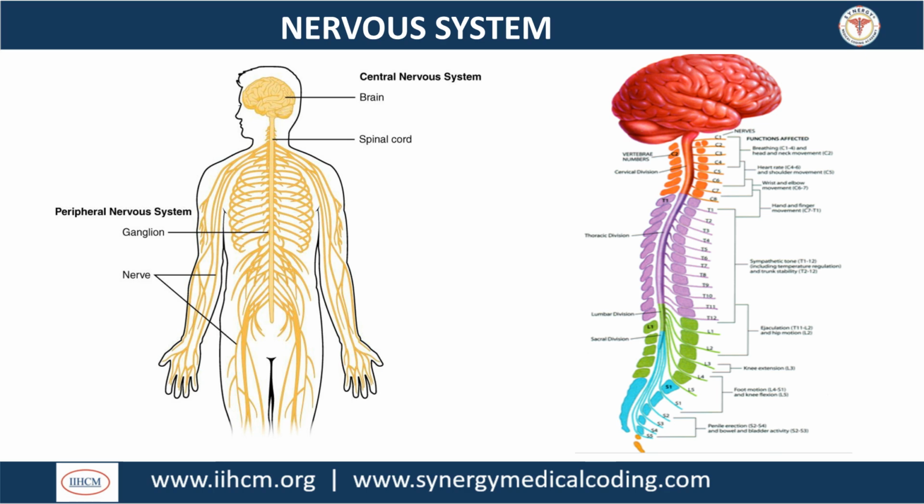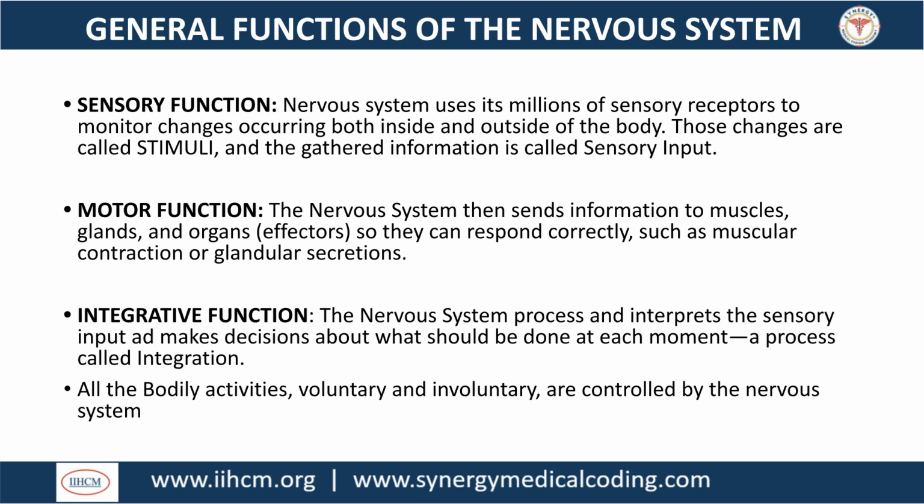The nervous system is divided into the central nervous system, including the brain and spinal cord, and the peripheral nervous system, which includes ganglia and nerves. The nervous system has three main functions: sensory function, which monitors changes called stimuli; motor function, which sends information to effectors for response; and integrative function, which processes sensory input and makes decisions.